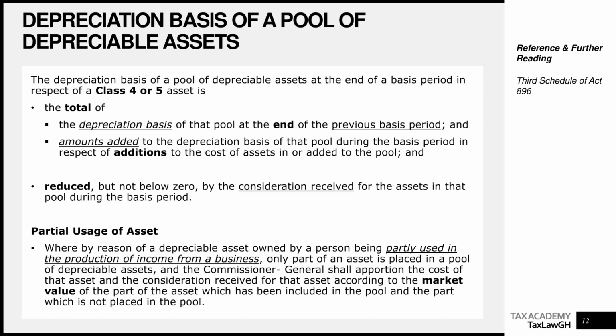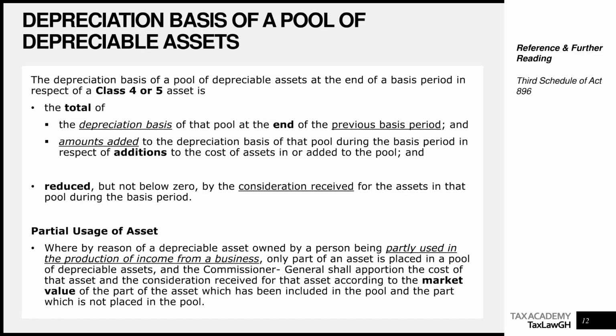So you can see from here that this is almost a striking mirror image of the rule for arriving at the depreciation basis of a pool of class 1, 2, or 3 assets at the end of the year. So here, once again, in summary, the written down value carried forward will equal your written down value brought forward plus cost of additions minus disposals or consideration received from realized assets.